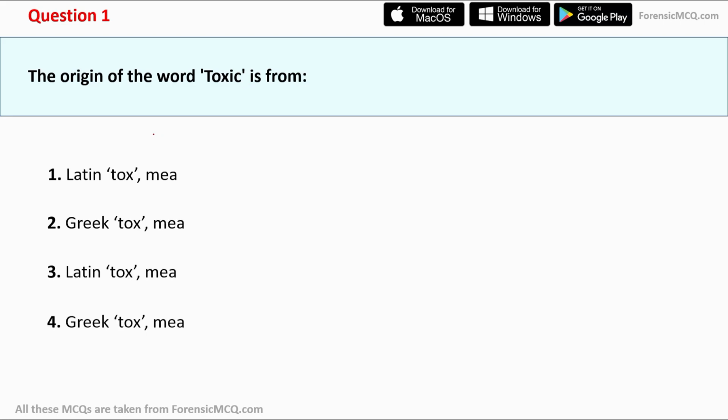Question number 1 states that the origin of the word toxic is from, and here are the options. Option first, Latin tox means poison. Greek tox means poison. Option 3, Latin tox means bow. Option 4, Greek tox means bow. And the correct answer for this question is option 4, Greek tox means bow.